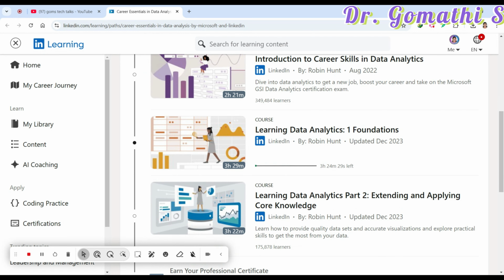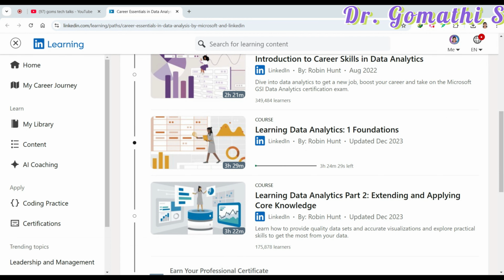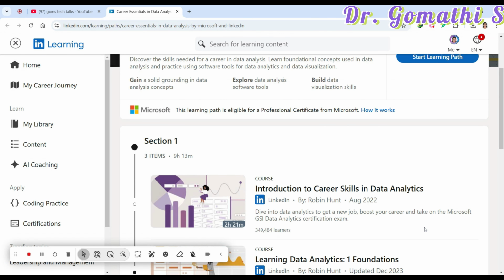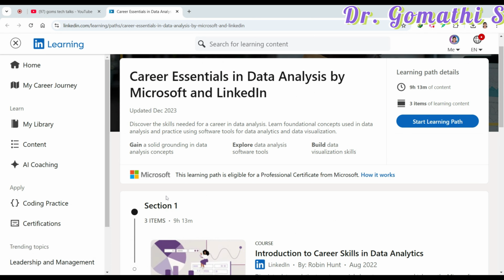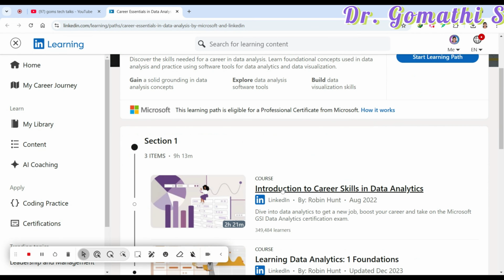The third course is also 3.5 hours, which is approximately 9 to 10 hours of sessions, and it is self-paced. It's not like you have to sit and do it all in one go. You can just start learning, and whenever you get time, go ahead and learn it. This is the Microsoft concept, where they give you enough time to learn, so there is no specific deadline. It is open for students and working professionals. The course covers a variety of essential topics that are crucial for anyone looking to build a career in data analysis. Let's go ahead with the introduction to career skills.